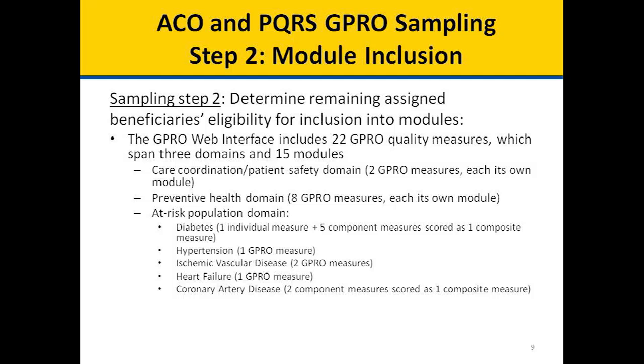And the At-Risk Population domain includes diabetes, with 1 individual measure and 5 component measures scored as 1 composite measure, hypertension with 1 GPRO measure, ischemic vascular disease with 2 GPRO measures, heart failure with 1 GPRO measure, and coronary artery disease, which has 2 component measures scored as 1 composite measure.